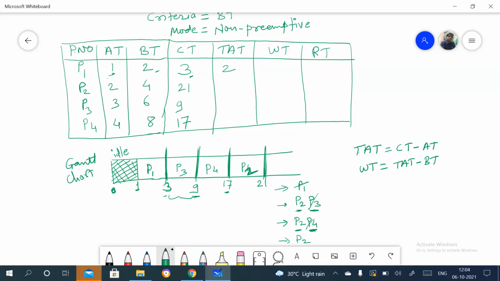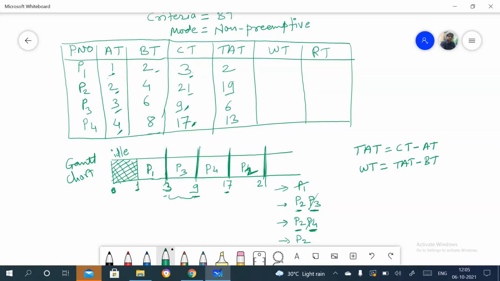Now for P2, 21 is the completion time and the arrival time is 2. So 21 minus 2 is 19. Now the completion time for P3 is 9 and arrival time is 3, so 9 minus 3 is 6. And the completion time for P4 is 17 and arrival time is 4, so 17 minus 4 is 13.